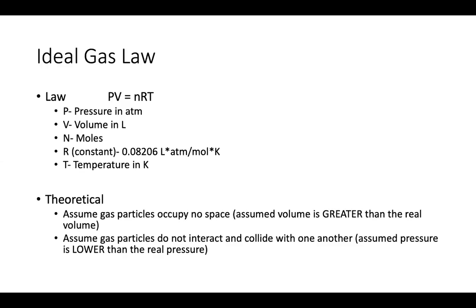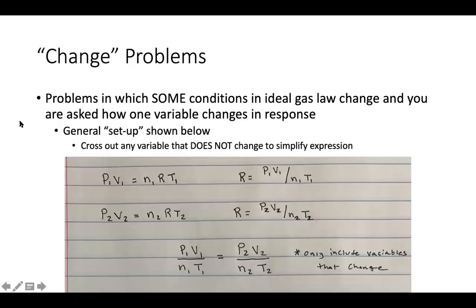Okay, the ideal gas law also makes another assumption that gases don't really interact with one another, right? They don't exert forces on one another. Okay, and so what this means is in the ideal gas law, we actually have an assumed pressure that is lower than the real pressure that would exist if we did account for the interaction and forces between gas molecules.